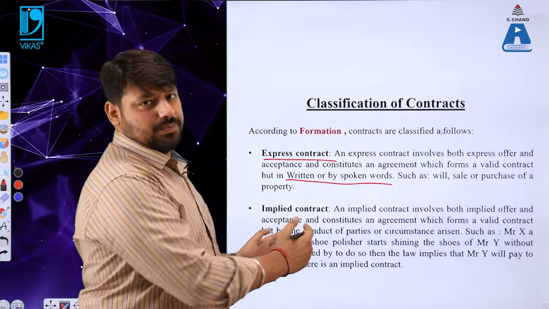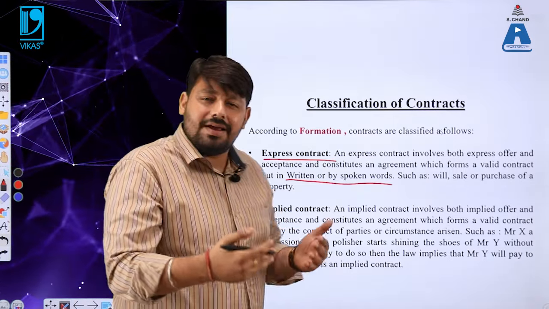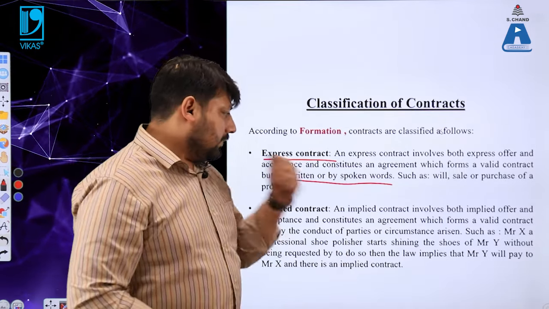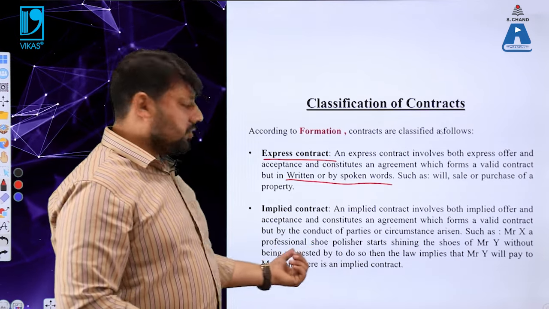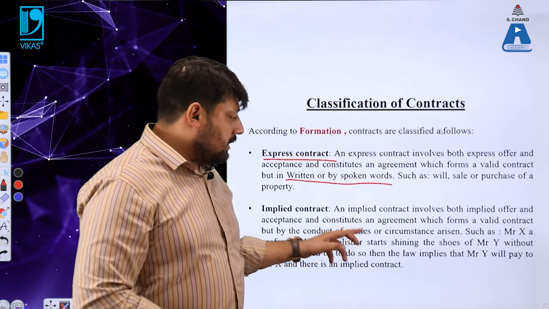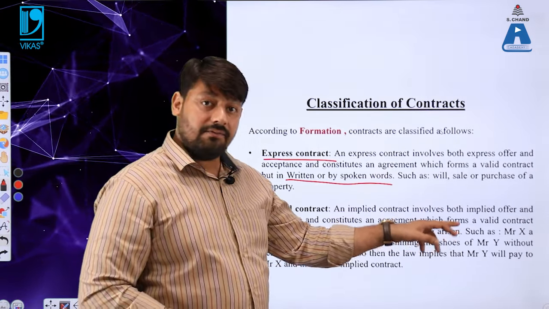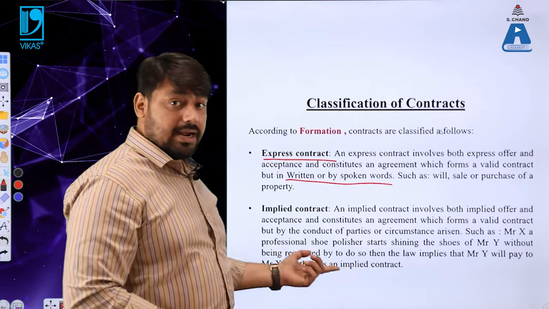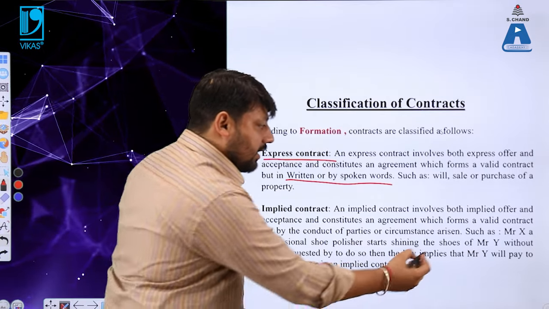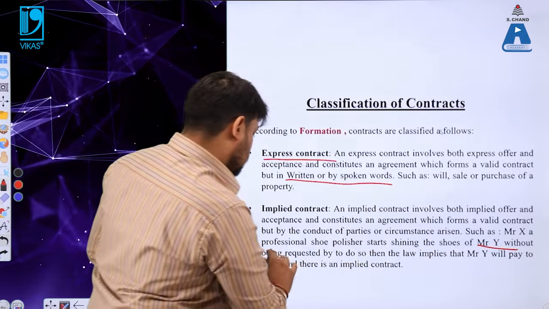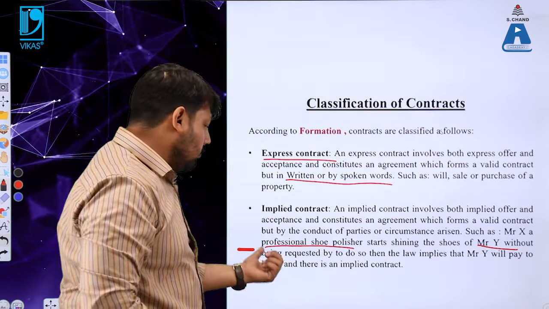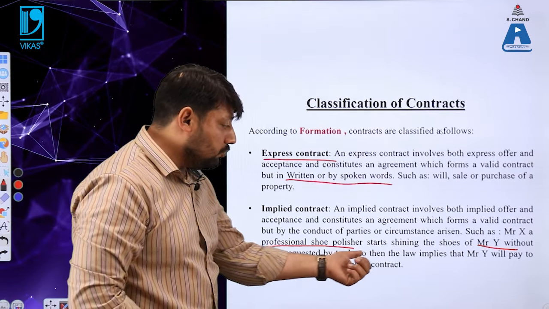get impressed by this particular contract here, because generally we enter into such type of contracts unknowingly or knowingly. For example, Mr. X is a professional shoe polisher, or you can say Mr. X is a professional shoe shiner. He starts shining the shoes of Mr. Y without being requested to do so. I repeat, and I am emphasizing here, Mr. X, a professional shoe polisher, starts shining the shoe of Mr. Y without being requested to do so.